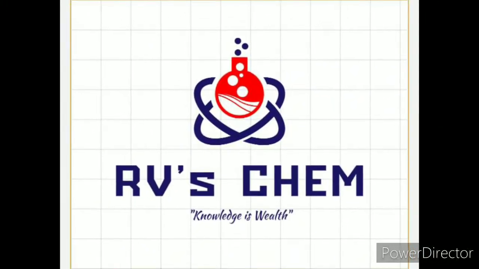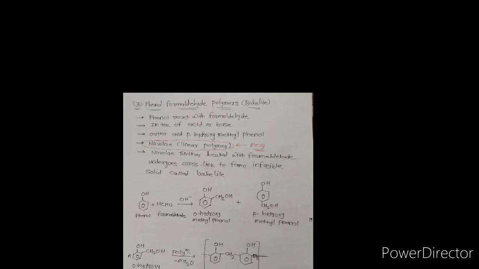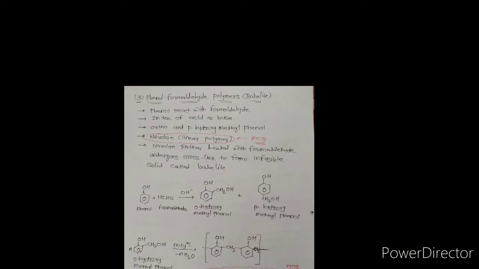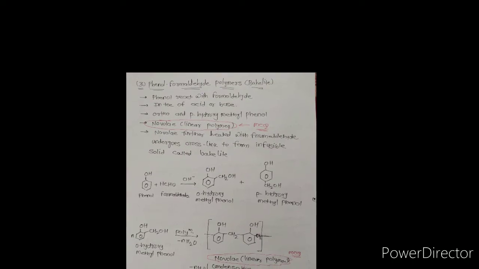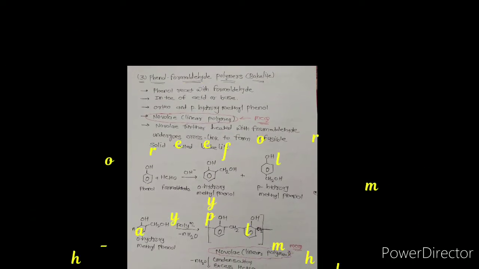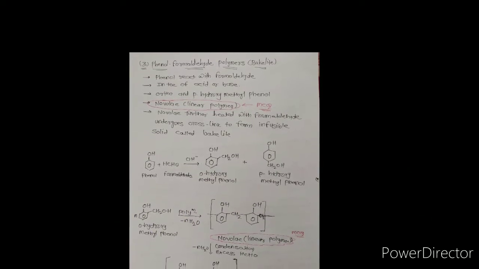In the last video, we already discussed the polyamide class of condensation polymer and the polyester class of condensation polymer. Now, in this video, we will discuss another example of condensation polymer. The third one is phenol formaldehyde polymer. This polymer is also known as bakelite.